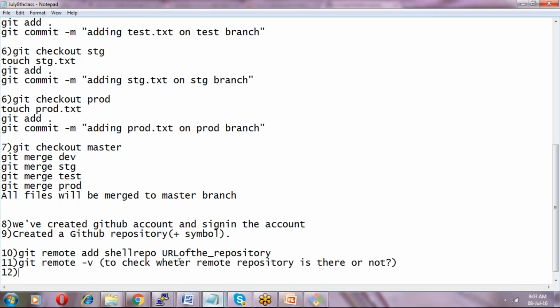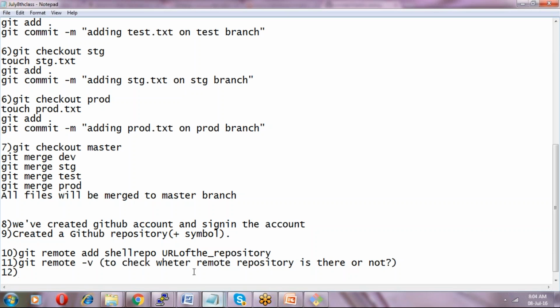So here, git remote -v is basically to check the repositories, whatever repositories are there, so you can push the data. If you try to push the data and say git push, what will happen? It will say that some data is already there in the GitHub remote repository. You just get the data, then pull and then push.